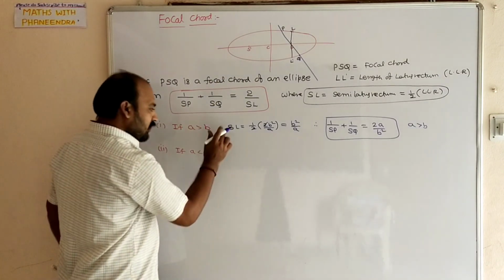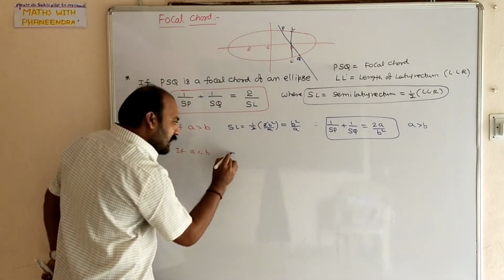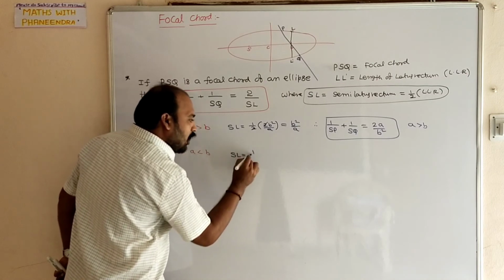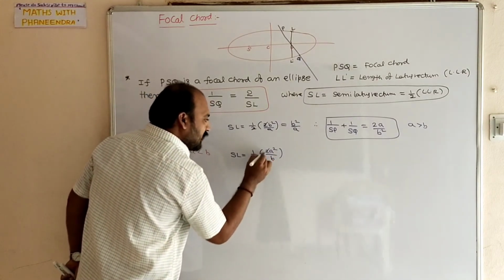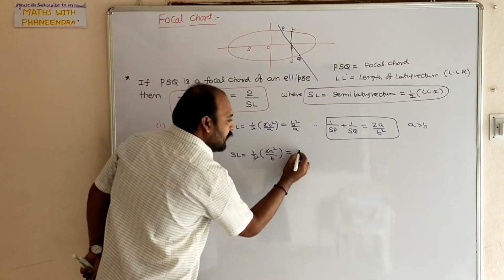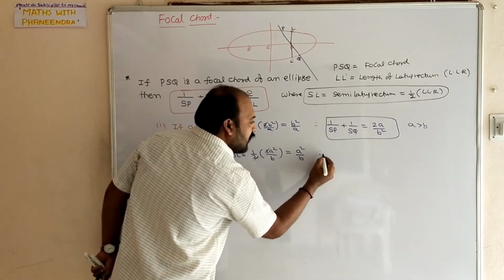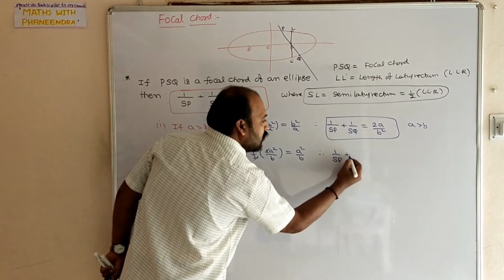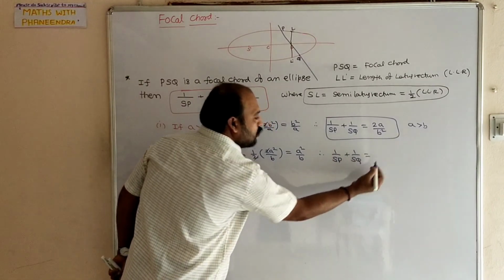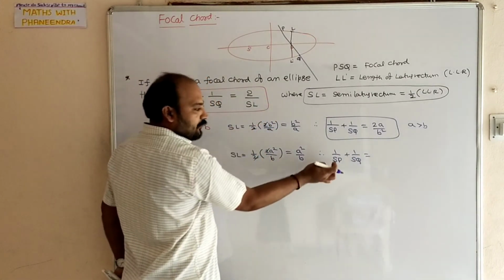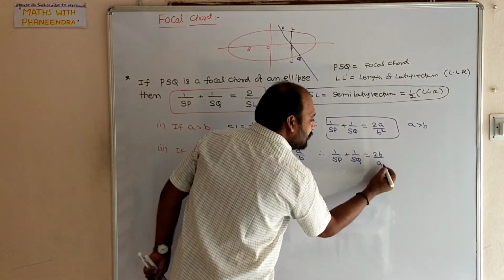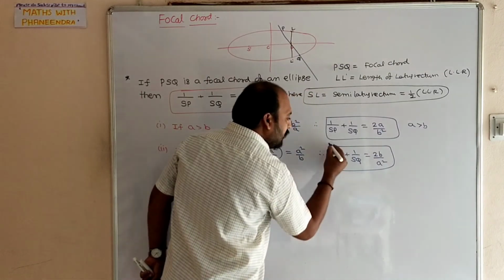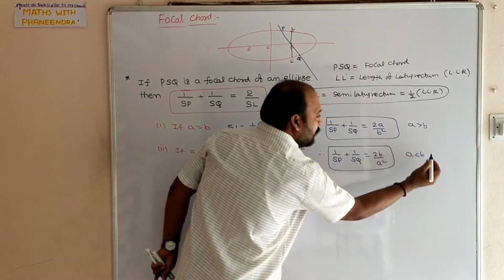Similarly, when A is less than B, length of latus rectum SL equal to half of LLR. That means 2A square by B. 2 gets cancelled, which is equal to A square by B. Therefore, 1 by SP plus 1 by SQ is equal to 2 by A square by B. So, B will become numerator, 2B by A square, when A is less than B.